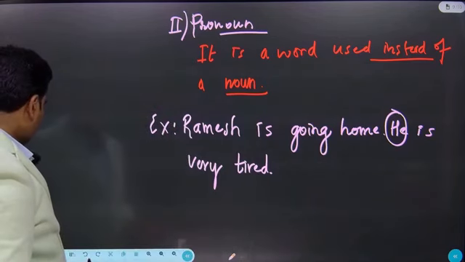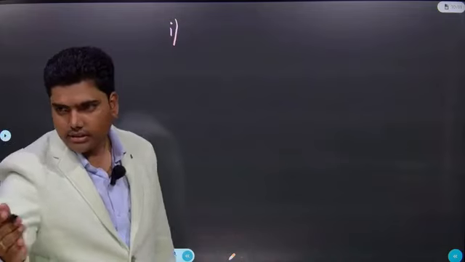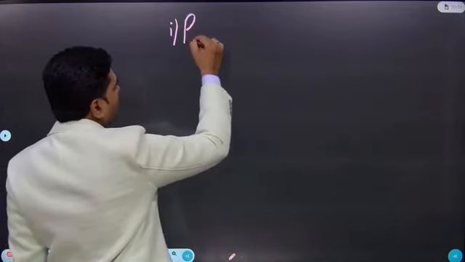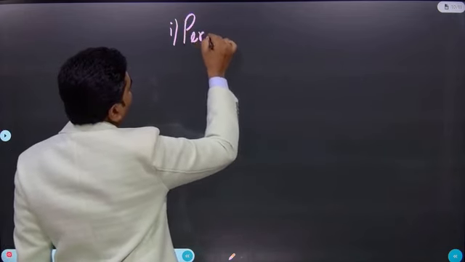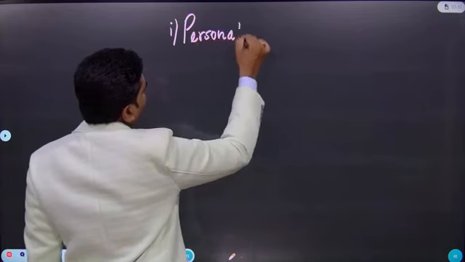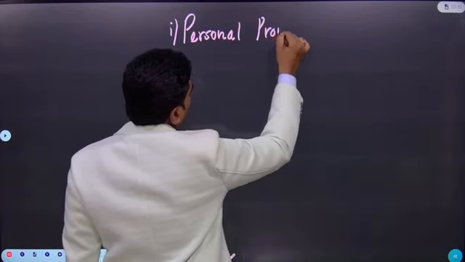So what are the types of pronouns? Can you please tell me? Types of pronouns. Anyone? Personal pronoun.